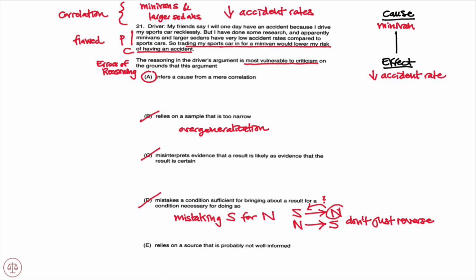Moving to E, relies on a source that is probably not well informed. Again, clearly not what we saw in our passage, so E would be eliminated.